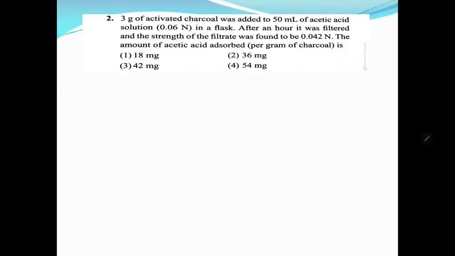The next one is 3 grams of activated charcoal. Actually, charcoal is 3 grams. See how much is taken: 50 ml of acetic acid, CH3COOH, of concentration 0.06.